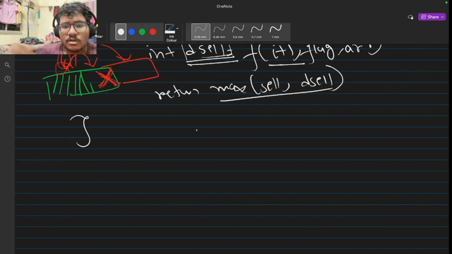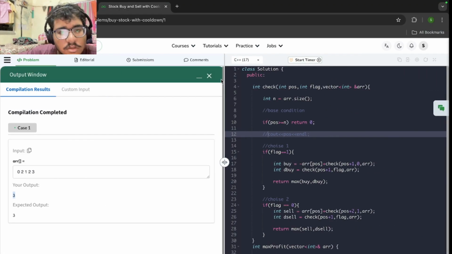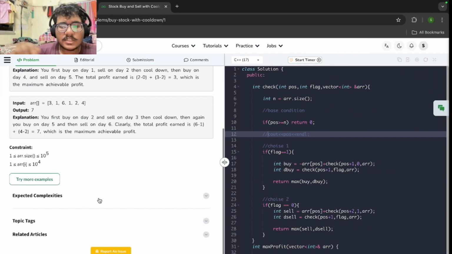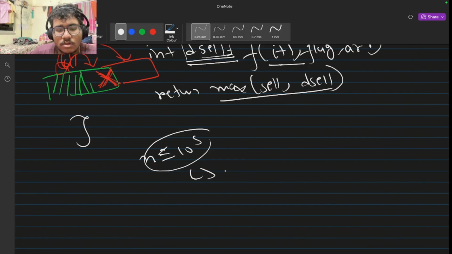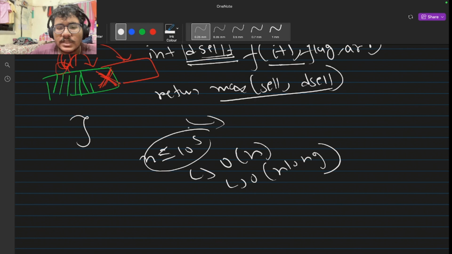And now the given constraint is n less than or equal to 10 to the power 5, right? That means we need to complete this in big O of n or big O of n log n time complexity. So we need to optimize our current approach. That means, how can we optimize this? We need to check all our solutions, and we also need to optimize. That's where the sense of DP comes in, right?